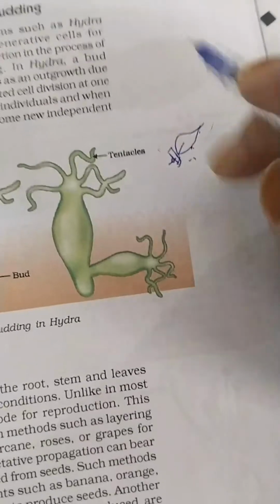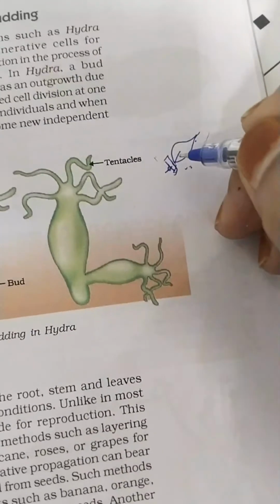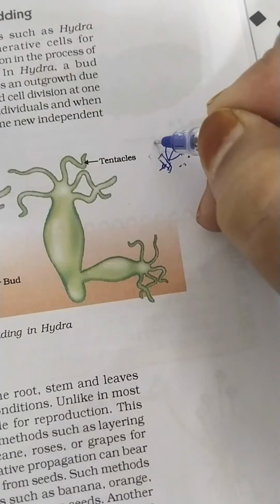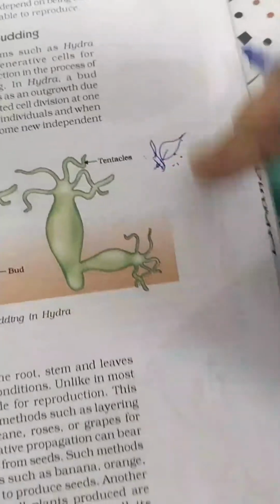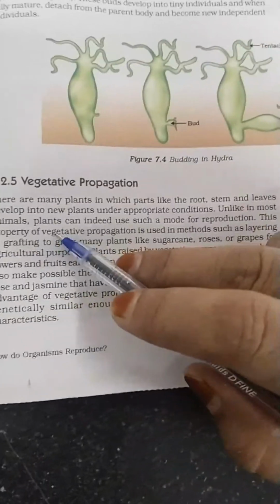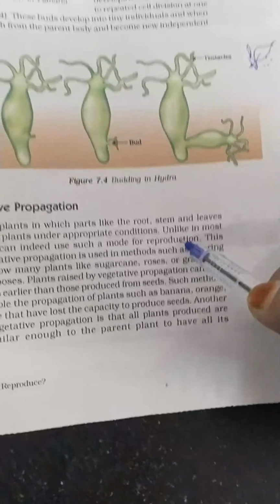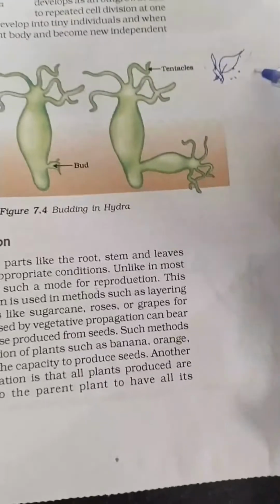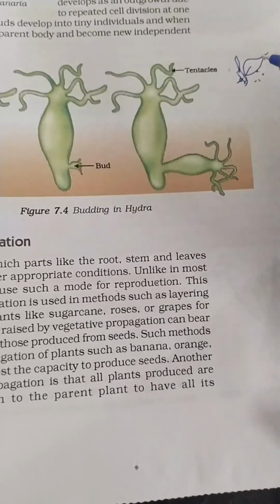But if the favorable conditions are present at that time, small leaves are going to come out from the nodes, and it is going to develop into a new individual. See, unlike in most animals, plants can indeed use such a mode of reproduction. We can say this is one of the types of reproduction.